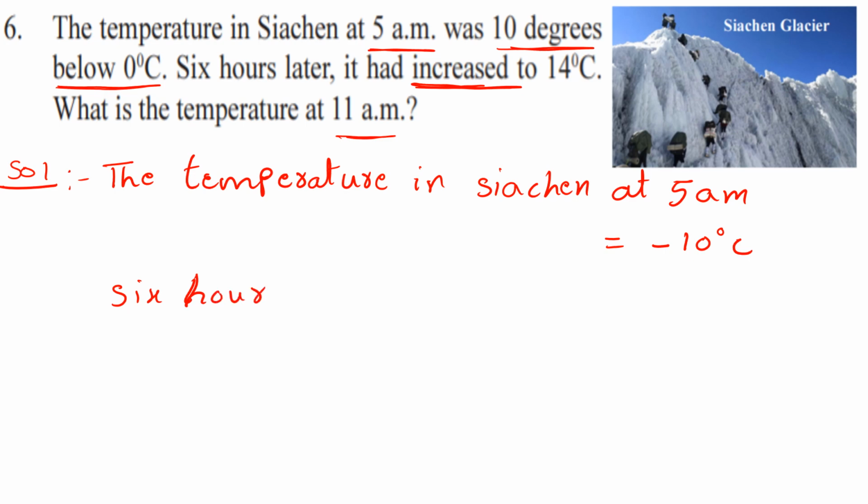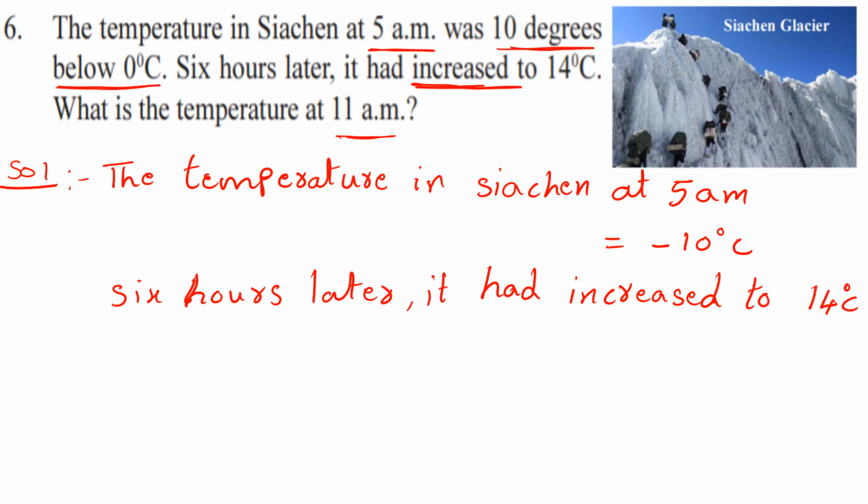And 6 hours later, it had increased to 14 degrees centigrade. So 14 degrees centigrade means it is positive, right? That is, we should write it as plus 14 degrees centigrade.